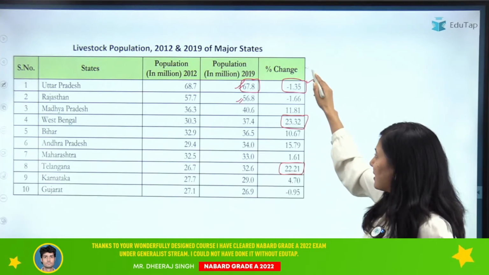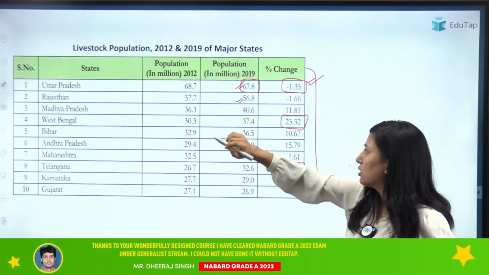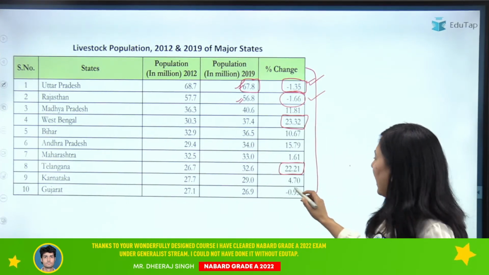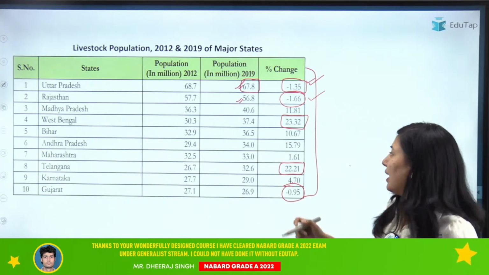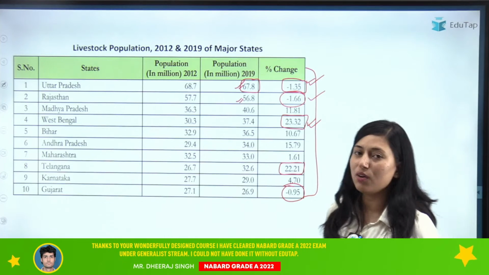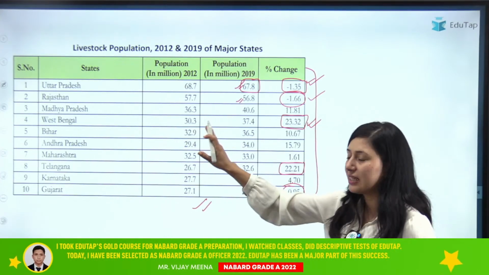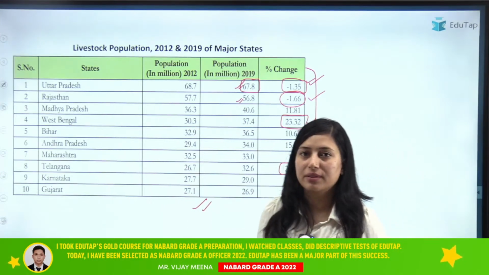Clear? From this table you will also find that there is negative growth in Uttar Pradesh and Rajasthan, a decline in livestock population, and in Gujarat as well there is a decline. But for the rest there is an increment, and the highest is in West Bengal. Clear? This is also an important table regarding different states and their percentage change in livestock population.